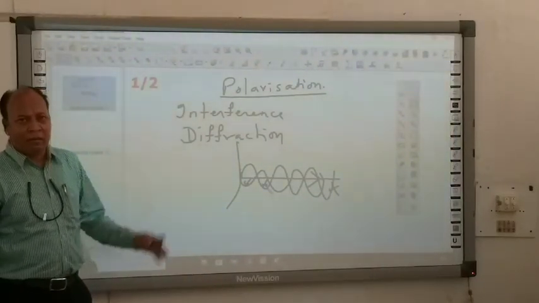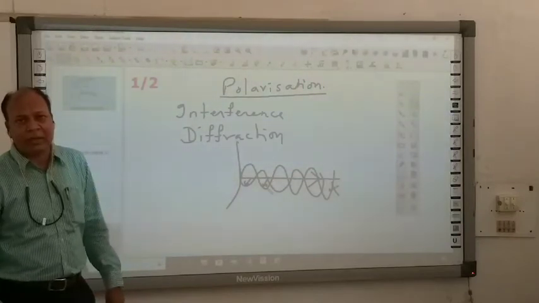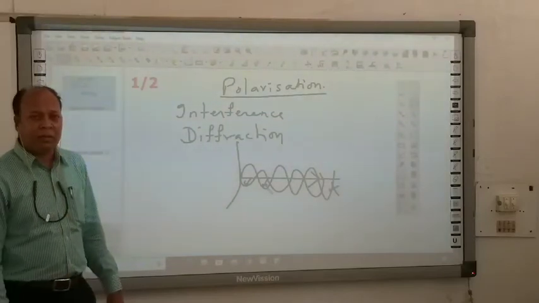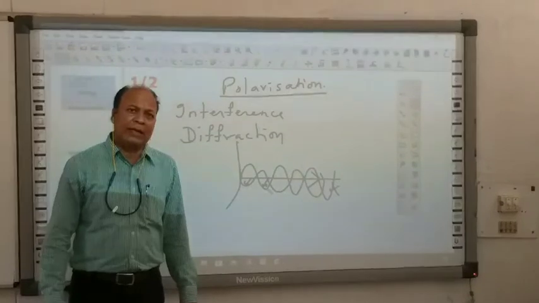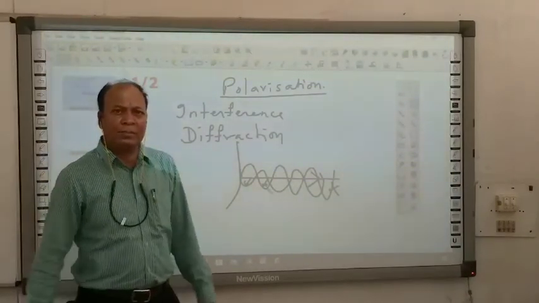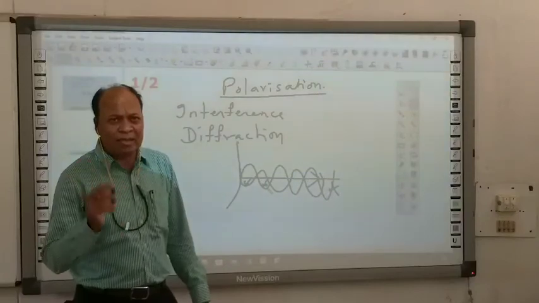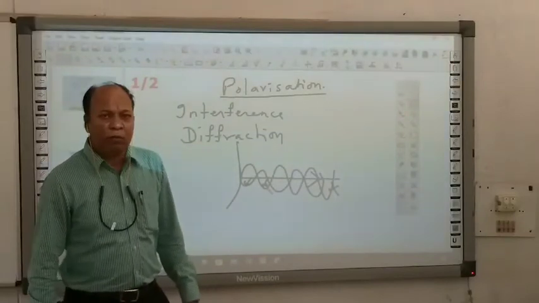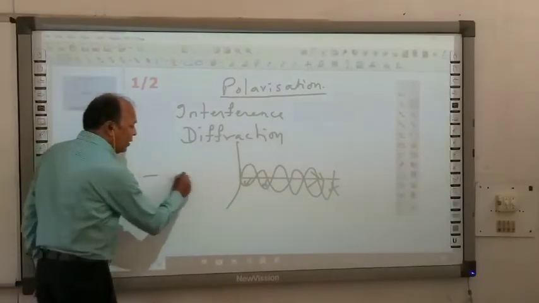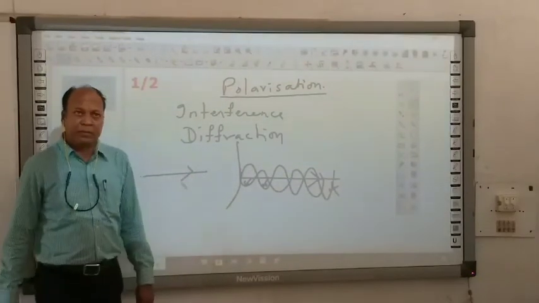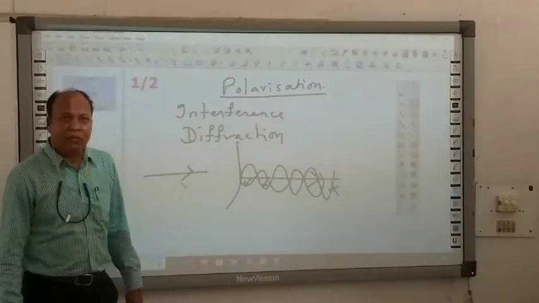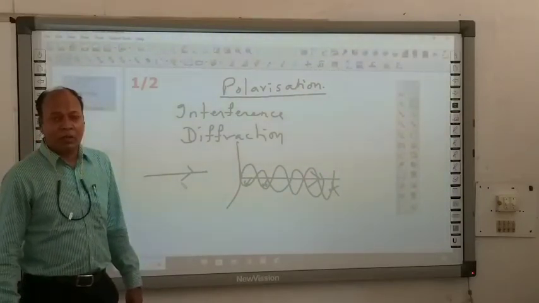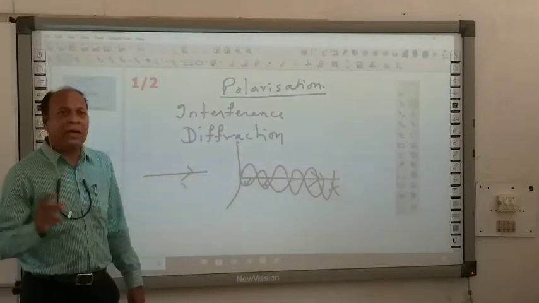Normal light. When light is coming from the sun, you have seen that it feels very bright, while in some lights the brightness stops bothering you. That means there is a change in intensity; some intensity is absorbed or some other phenomenon is observed. Light always travels in the form of optical vectors, and these optical vectors generally are not biased. Not biased means they are not restricted in one direction.